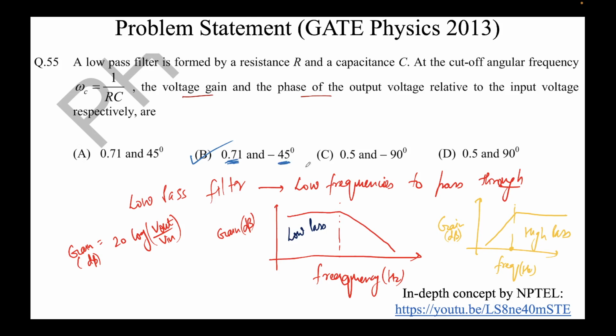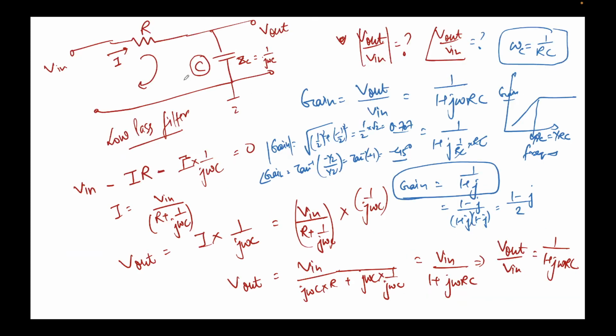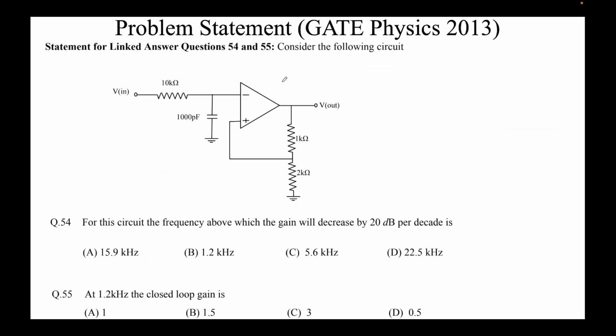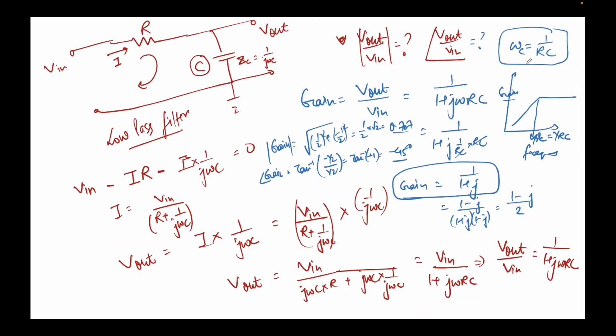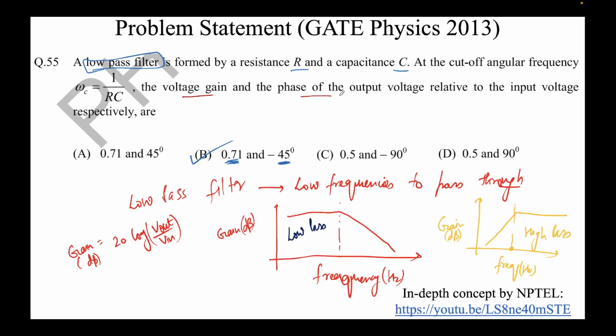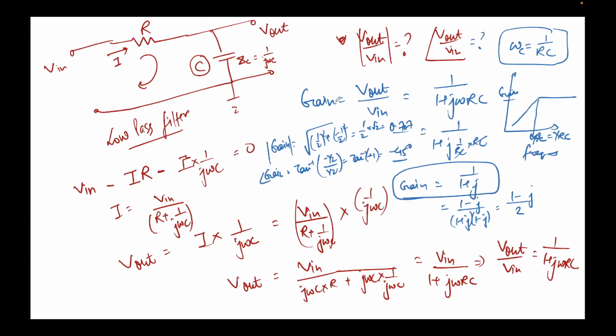This is a very simple question. Again, I'll summarize what we have talked about for this question. A low pass filter circuit is to be formed with a resistance R and a capacitance C. This is how a low pass filter circuit looks like. We take output across the capacitance and input is applied through the resistor. The cutoff frequency was given as 1 by RC. We were required to find the gain and phase of the voltage gain, so the magnitude of gain and the phase of the gain.